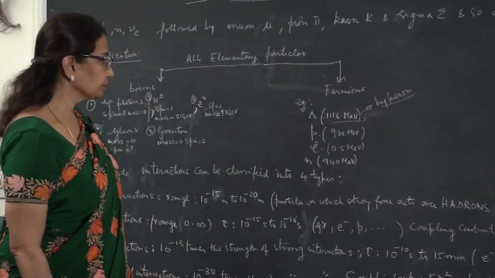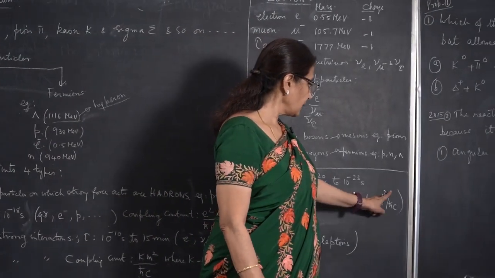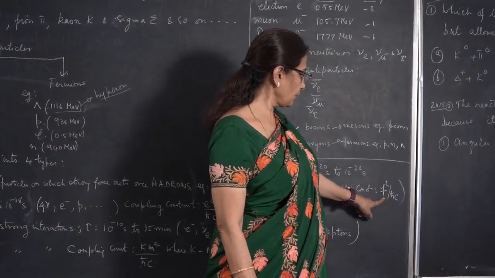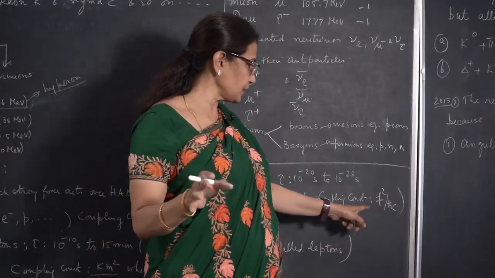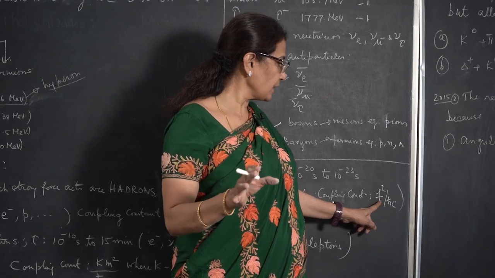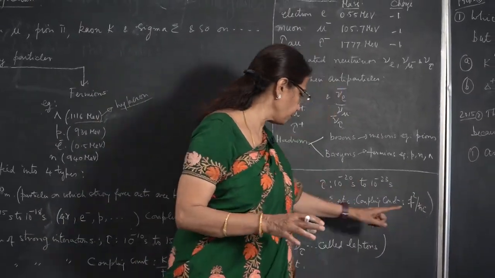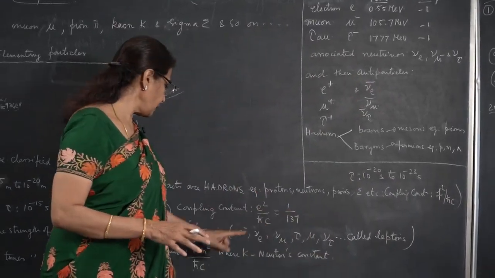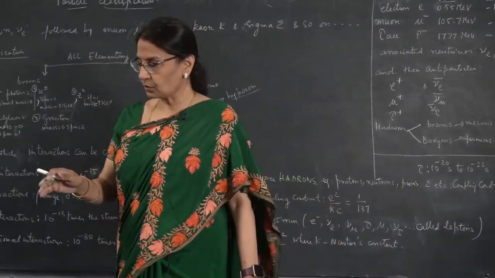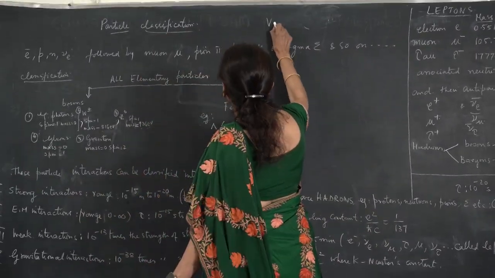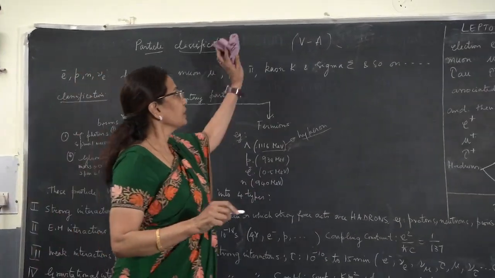The coupling constant for strong force also has F squared by h cross c, where F is the strong intrinsic coupling constant. So always the coupling constant will have this form. The weak interaction coupling constant we will do later. Weak interactions come under something known as the V minus A theory. We will come to it later.